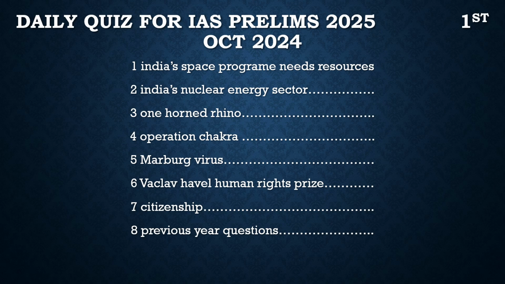Then the next article is about the one-horned rhino. The concern is the continuous poaching of this important animal. It is one of the major problems in our country. It was majorly found in the Indo-Gangetic plains, and we should know that it is majorly found in the Pobitora Wildlife Sanctuary, which is located in Assam. About the one-horned rhino, we should know its IUCN status, and about that we will solve a question and get more idea about it.